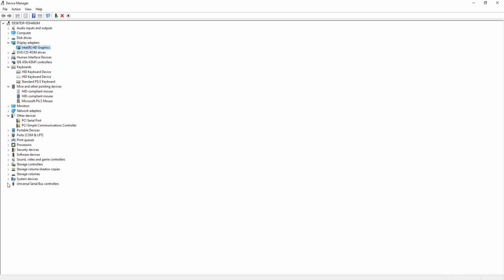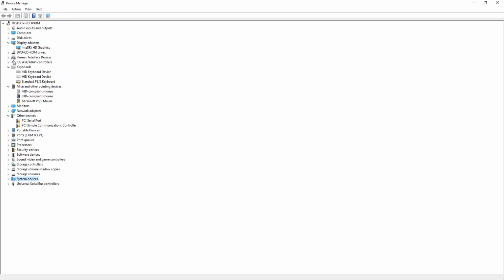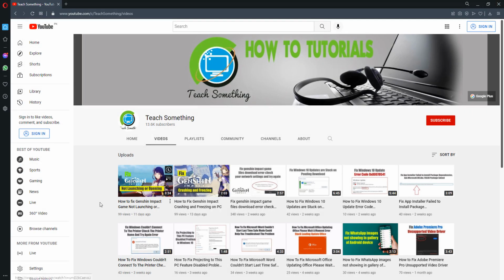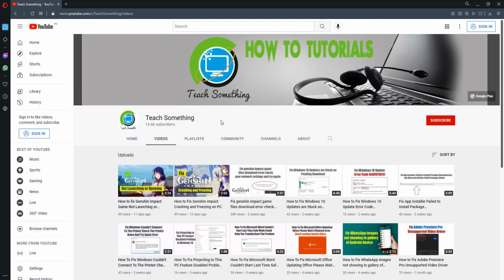After doing this step, go to your system devices and delete all these drivers one by one, and also delete or uninstall the ATI PCI 3G10 fiber driver if installed. Then after deleting or uninstalling all these devices, close it and restart your computer, and I'm sure that after restarting your computer your problem is fixed.